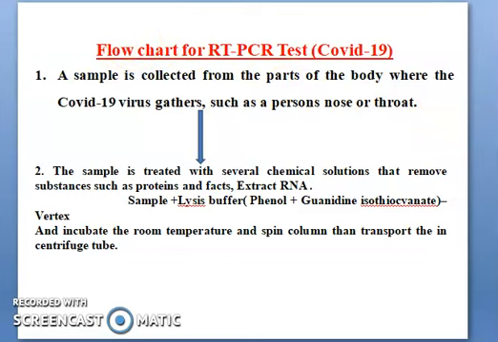They collect the sample, and the sample is treated with several chemical solutions to remove substances such as proteins and fats, and finally they extract the RNA. Step by step: the sample, then they add lysis buffer. Lysis buffer contains phenol and guanidine isothiocyanate. So the sample and lysis buffer are added in a tube, then they vortex it, then spin, then incubate at room temperature, then transfer to a spin column in a centrifuge tube.